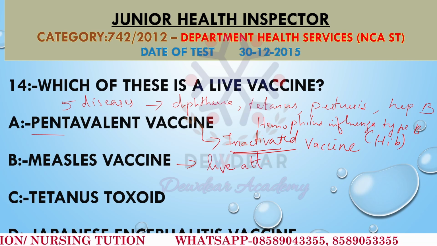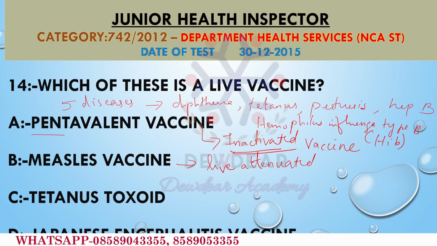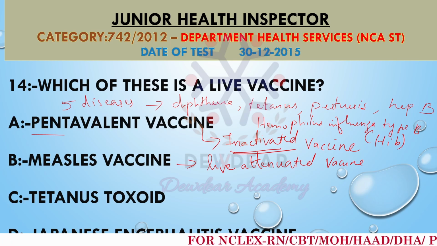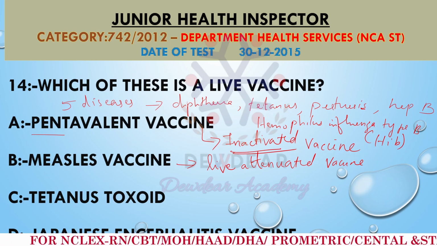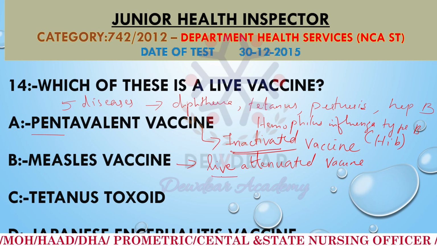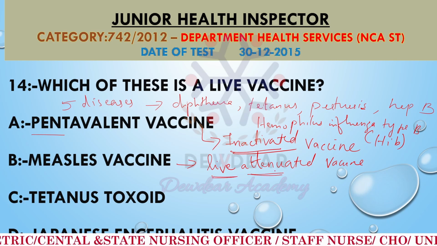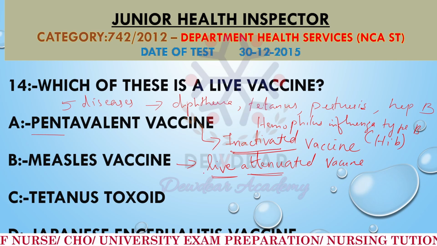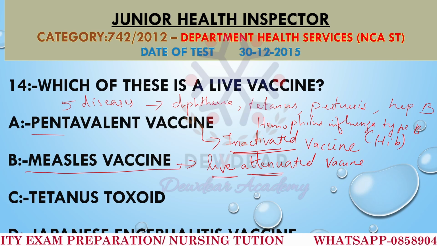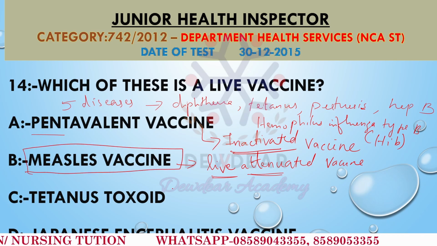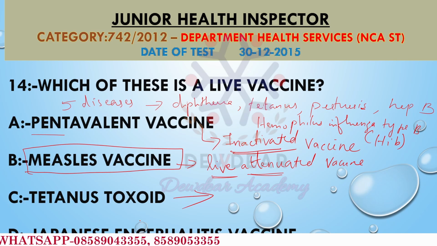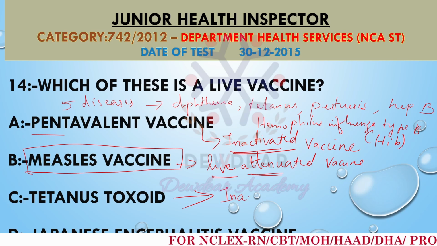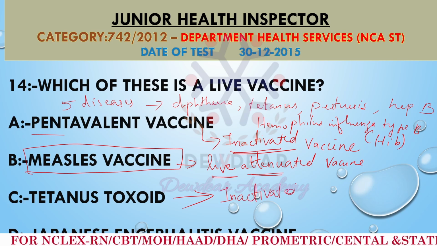This is a live attenuated vaccine, meaning it contains a weakened form of the virus that stimulates an immune response without causing the disease. So live attenuated means it has the virus in a very weak form that is causing just a stimulation of an immune response, but it is not causing the disease. So this is the correct answer. Option B, measles vaccine, is an example of a live vaccine. Then what about option C, tetanus toxoid? This is not a live vaccine. This is in the form of inactivated toxoid.